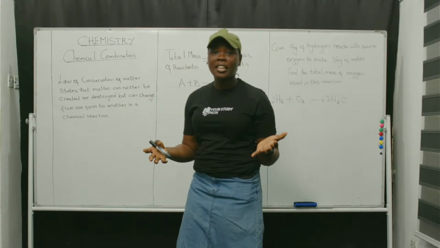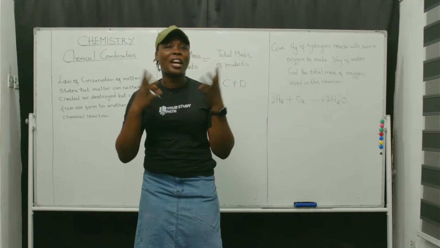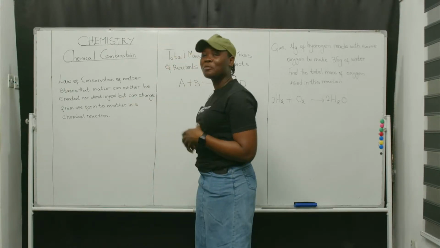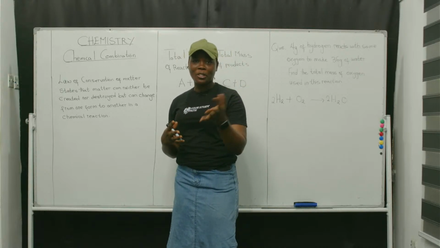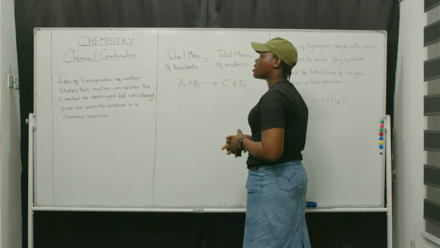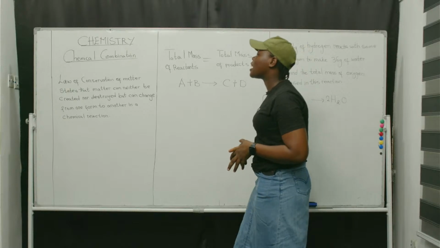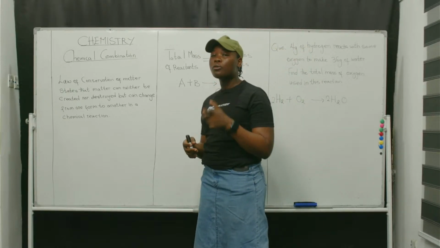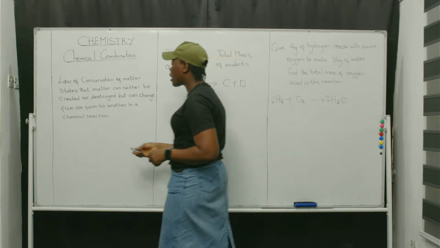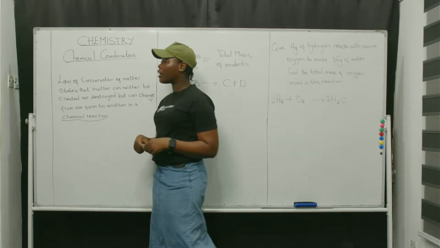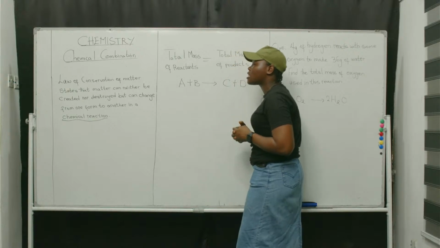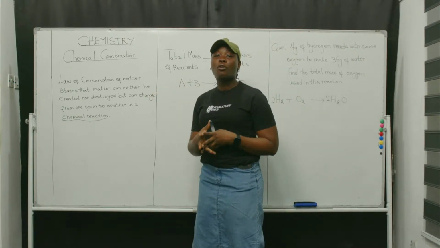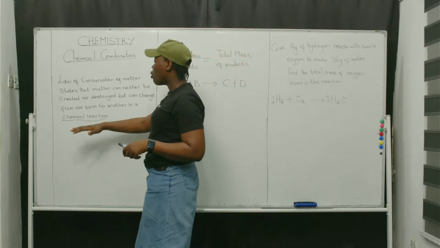No one in this class is new to this law, right? And we can say it without even checking anyway. So let's echo it together. Law of conservation of matter states that matter can neither be created nor destroyed, but can change from one form to another in a chemical reaction. Let's go again. Law of conservation of matter states that matter can neither be created nor destroyed, but can change from one form to another in a chemical reaction.